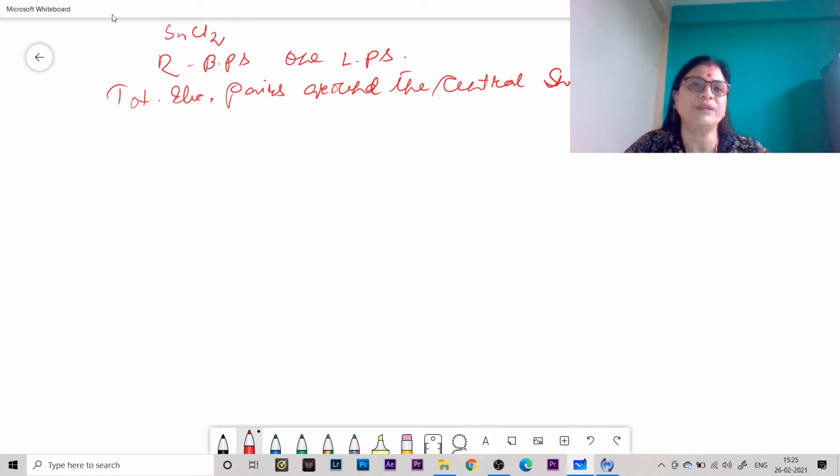It should have the regular trigonal planar structure, but due to the presence of one lone pair, the structure of SnCl2 is V-shaped.